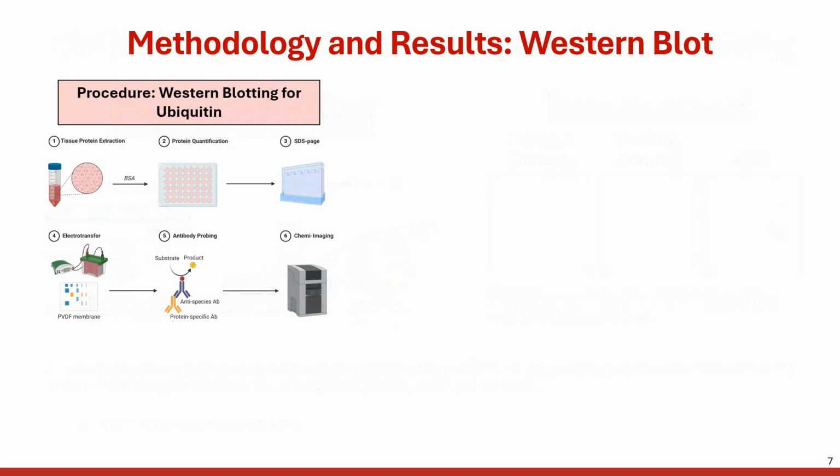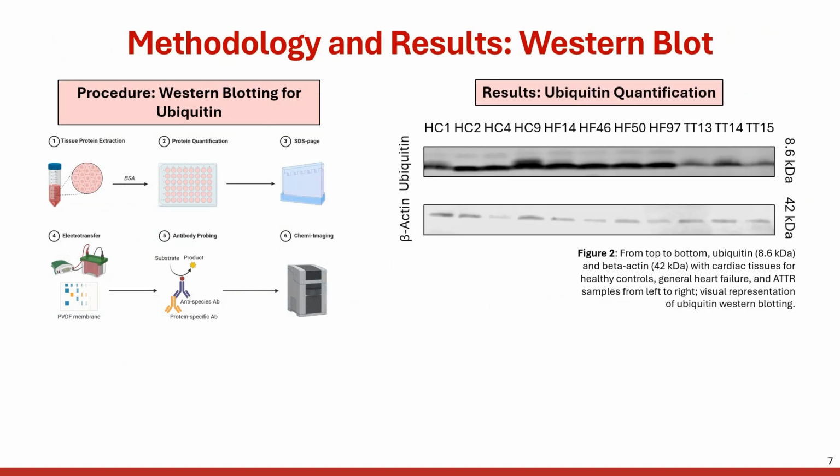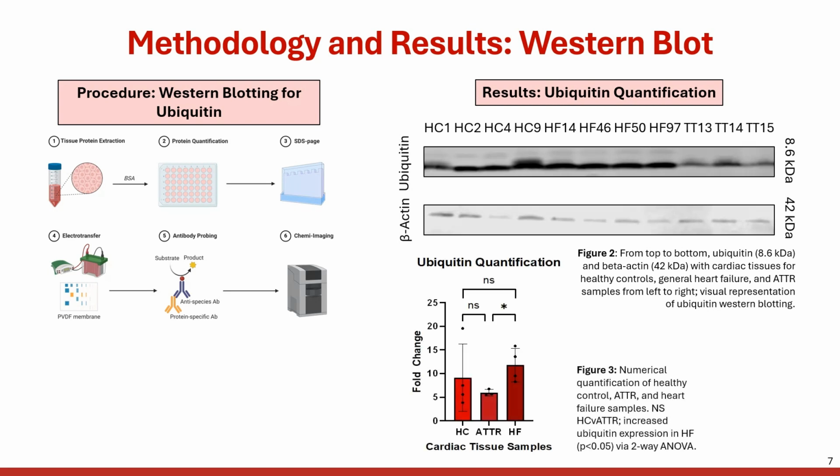Western blotting also quantified ubiquitin levels, revealing a significant increase in heart failure samples compared to ATTR samples in cardiac tissue. This is likely because of the increase in ubiquitin via heart failure due to the decrease in alive cells in ATTR. This could also help cardiologists with differentiating between general cardiac failure and ATTR as a whole.